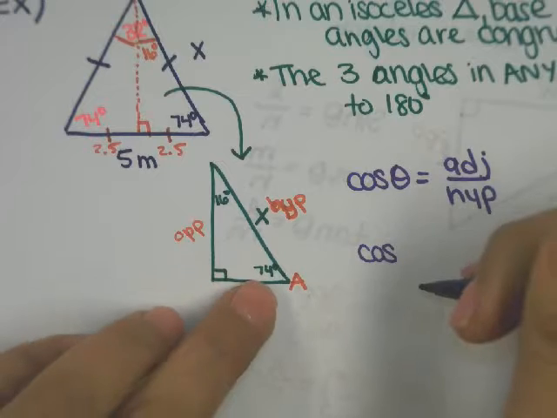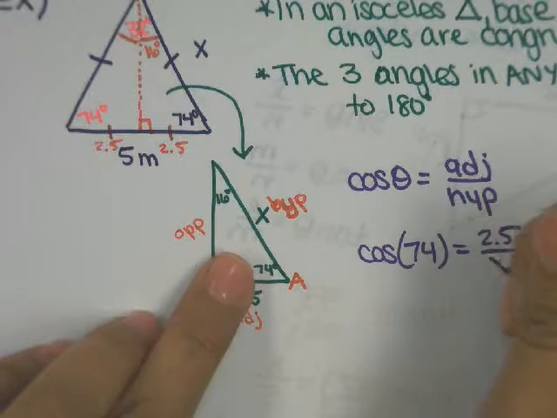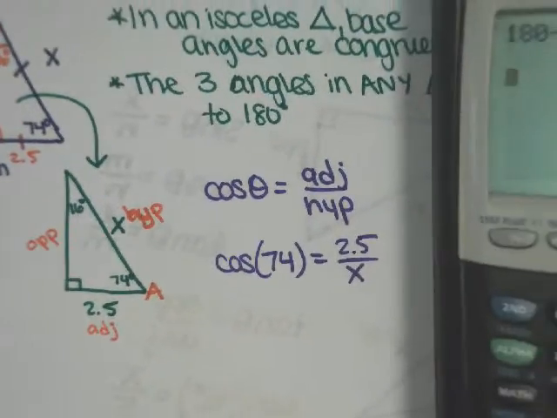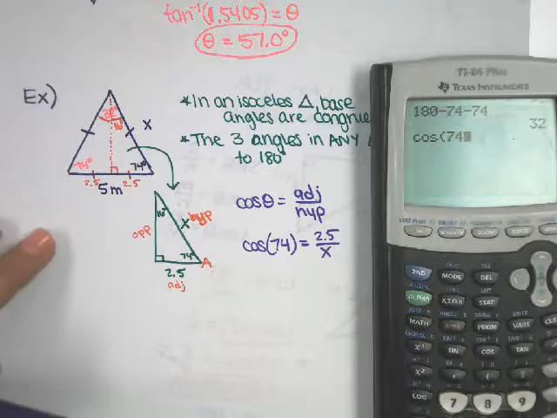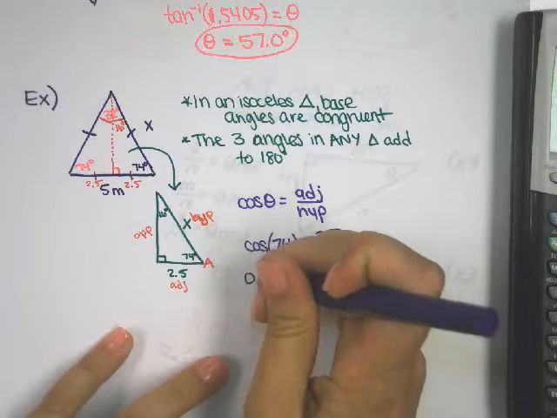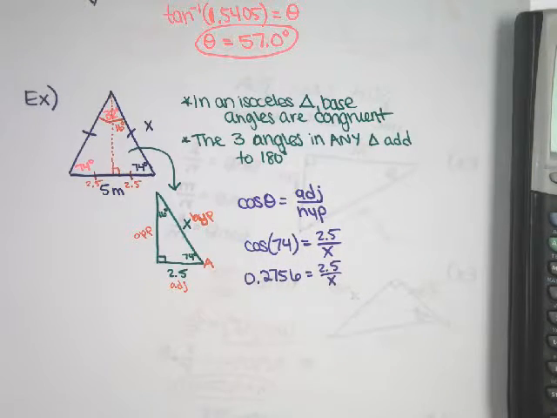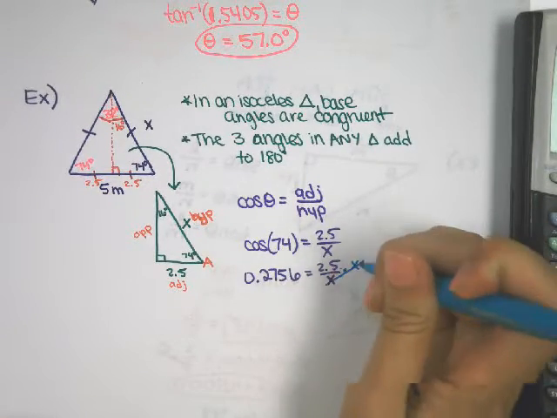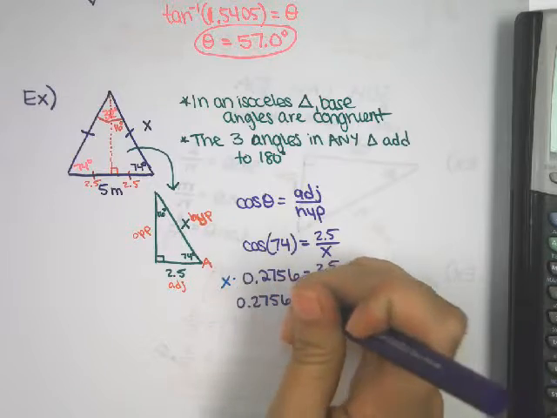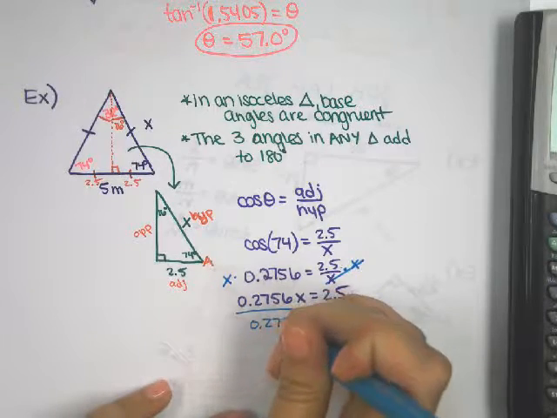Plug in everything that we know. So our reference angle, we made 74. Our adjacent side is 2.5, and our hypotenuse is x. Our calculator can do cosine of 74, which is this decimal, 0.2756. Since it's the x that's on the bottom of that fraction, whenever we multiply, we have to multiply by x. So 0.2756x. And then we divide off this decimal.